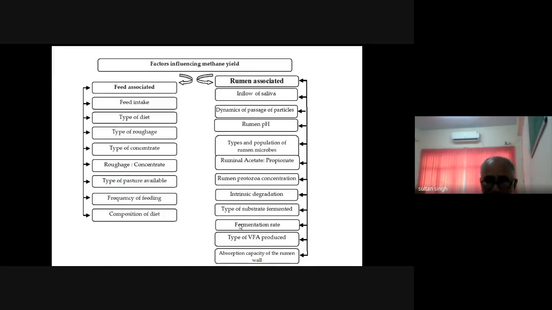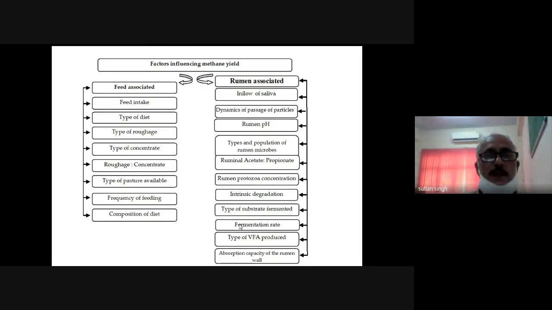Yeah. So friends, so far I have discussed methane production, the methane emission potential of the different feeds and fodders, the scenario of methane and other gas production in the country, and the contribution of the livestock over the years. So that was discussed in my earlier slides. Now the second part of my presentation is the mitigation or reduction of methane.